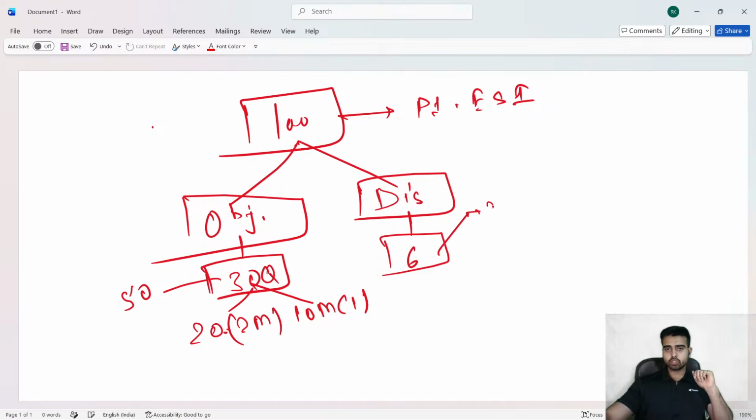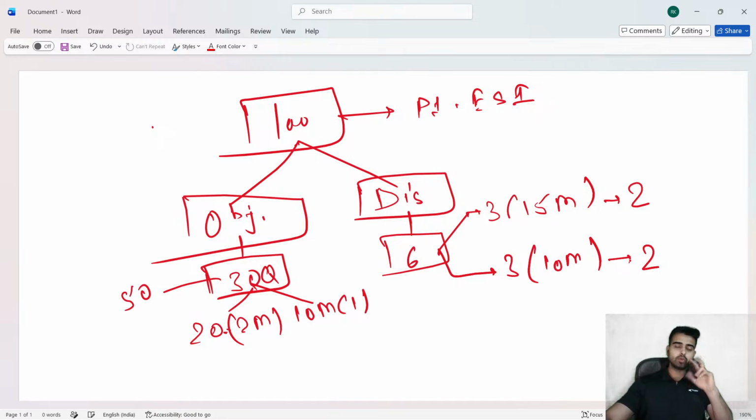ठीक है, 3 questions you will be getting of 15 markers, out of which you have to attempt 2. Another 3 questions you will be getting for the 10 marker. Here also you have to attempt 2 questions. ठीक है, so objective 30 questions, descriptive 6 questions. In objective, all the 30 questions you have to attempt.